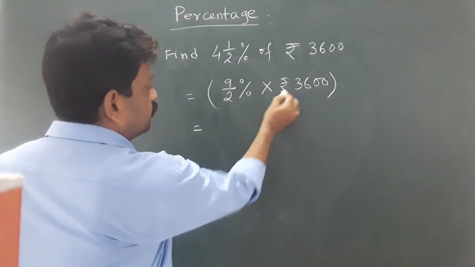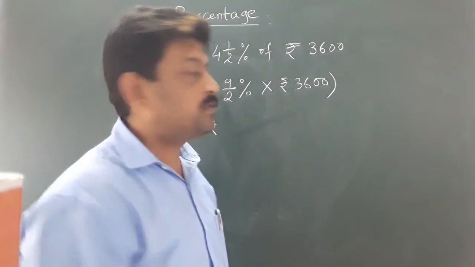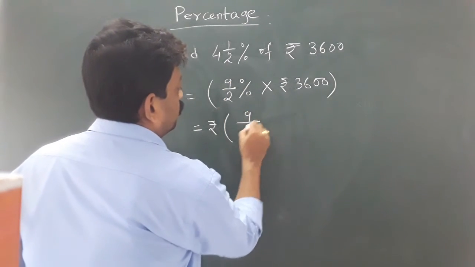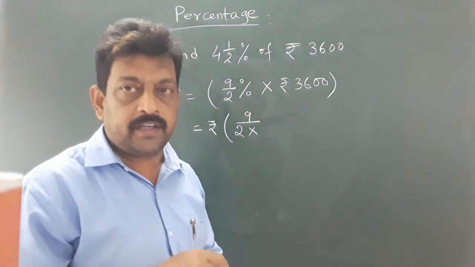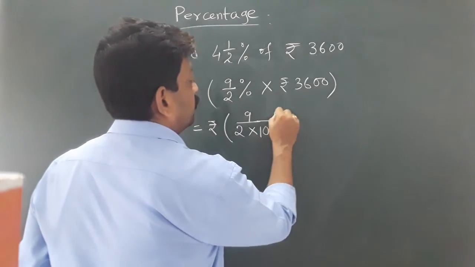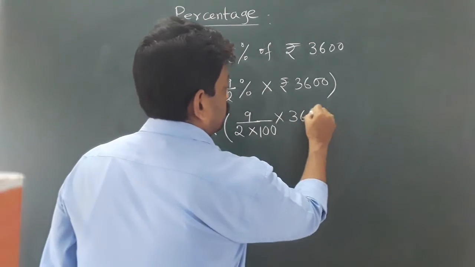Now I am taking this rupees sign outside, because ultimately the answer will come in rupees. 9 upon 2% means whenever percent is given, we have to divide by 100, as I have told you. So percentage is given here, then divide by 100, multiply, and then 3600.